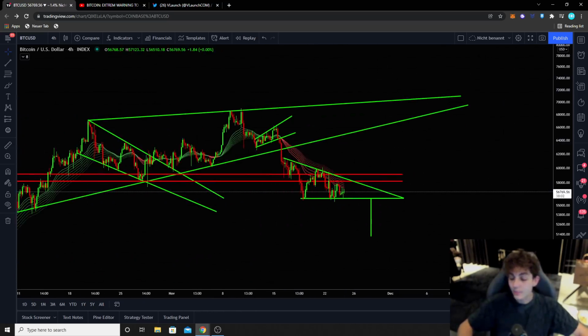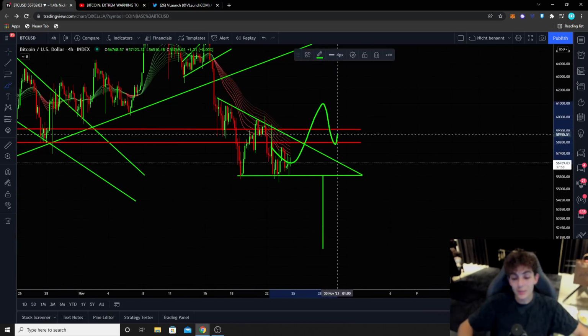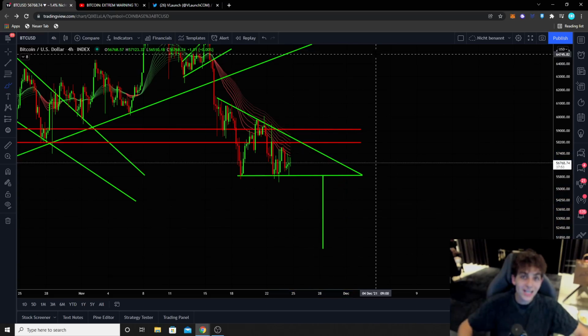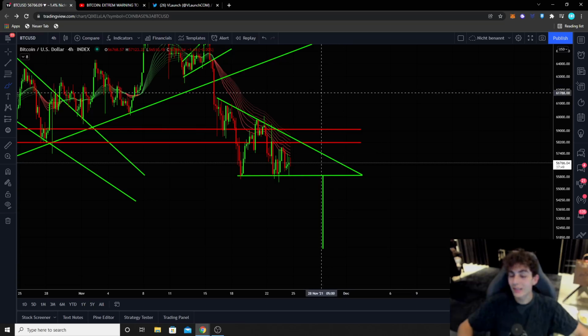So now actually I'm just keeping an eye on this descending triangle. Are we going to break this one to the upside or to the downside? For sure, the probabilities of a breakout to the downside are higher at the moment, but still, guys, you never know. Sometimes the bulls then come out of nowhere.